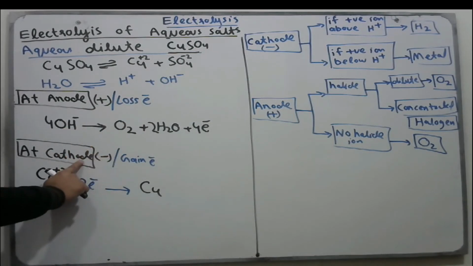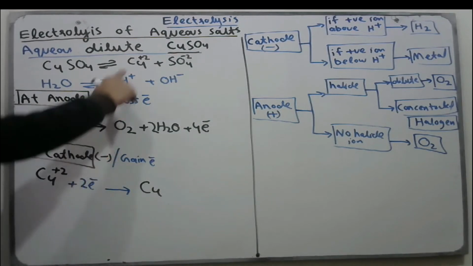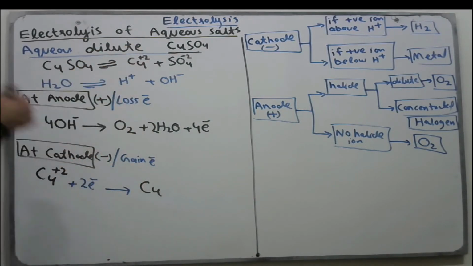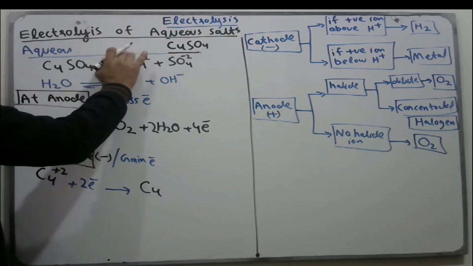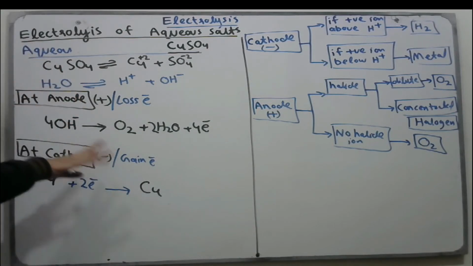And at the cathode, the positive ion moves to the cathode, copper is below in the reactivity series, so your answer is the same. So in the Cambridge question, we discuss electrolysis of aqueous copper sulfate, either dilute or concentrated, the reaction will remain the same.